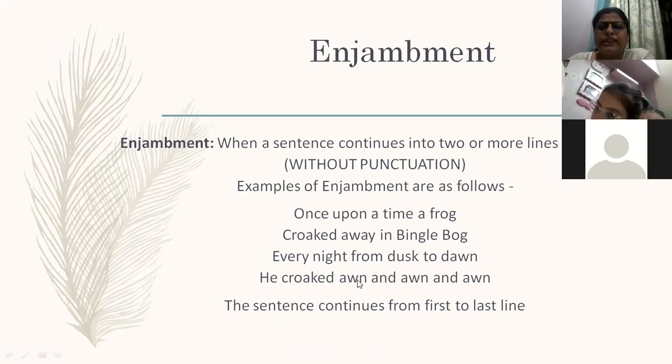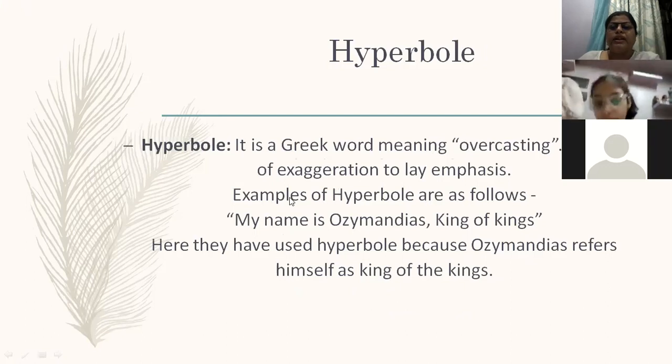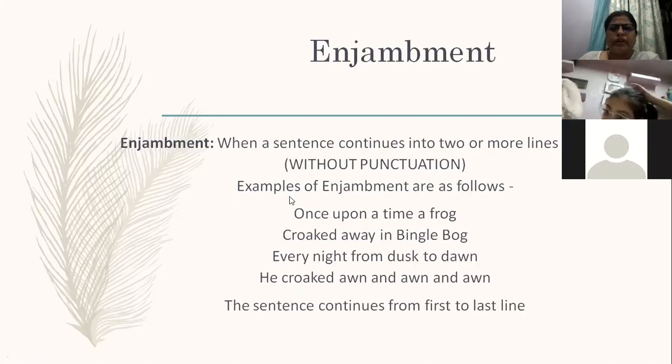There's one more poetic device. We call it poetic license. When a poet is given a privilege to make certain changes in order to make the rhyming scheme work in the poem. See here, he croaked on and on and on. Just see here, dawn and on. But it is O in dawn and on in on. So when a poet is given a privilege to make certain changes in the poem, we call it poetic license. I hope this much is clear to everyone.